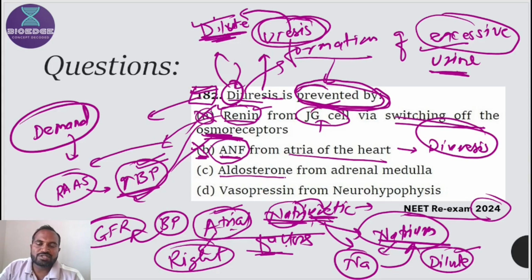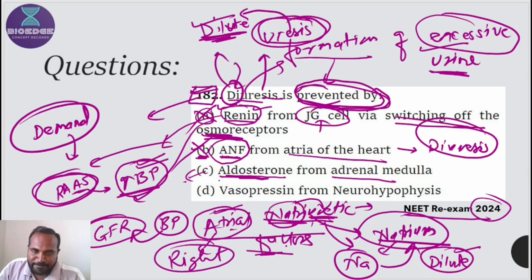Then aldosterone from adrenal medulla. Aldosterone is secreted by the adrenal gland. Correct. In the adrenal gland, it's secreted by the adrenal cortex, and if it comes into the blood, then it goes to the kidney. So aldosterone is released by the RAAS system, the renin-angiotensin-aldosterone system.